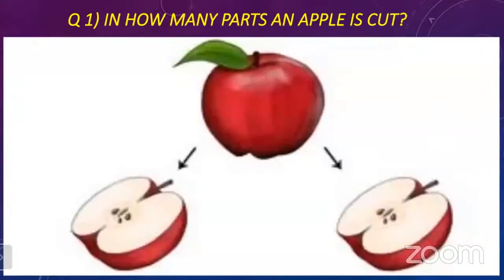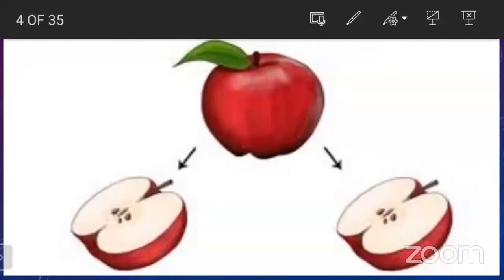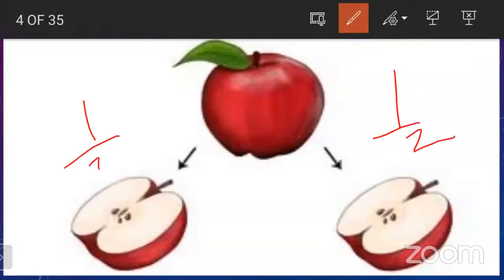Now look at here. In how many parts is the apple cut? Two parts. The apple is cut into two parts. So this one apple we can write as 1. But when the apple, or anything, is divided into two equal parts, how do we write this? 1 upon 2. We write it like this, 1 upon 2.